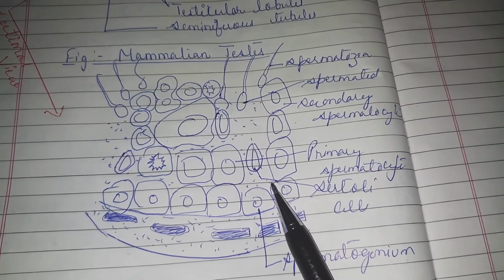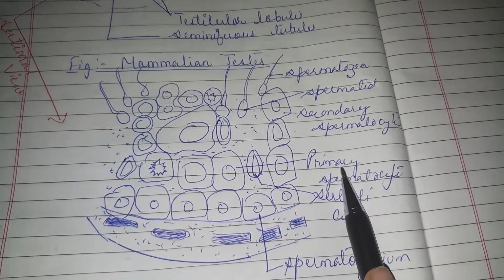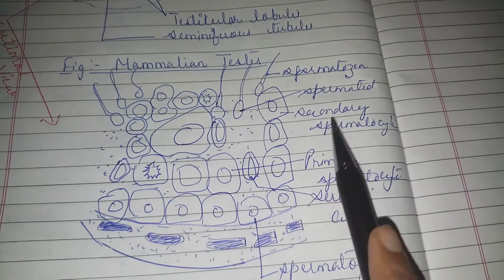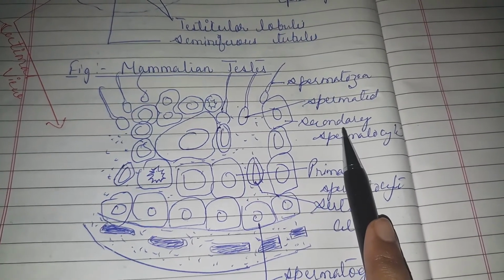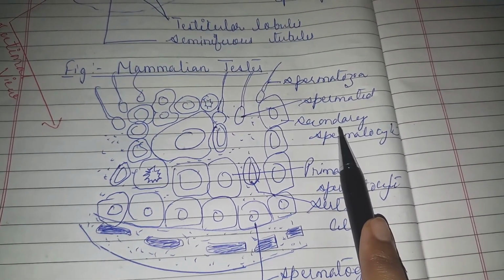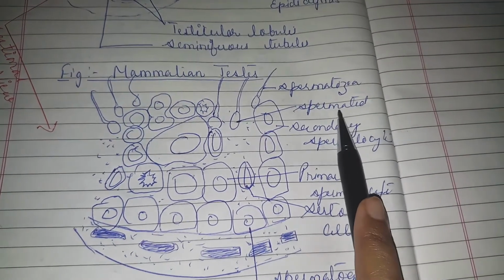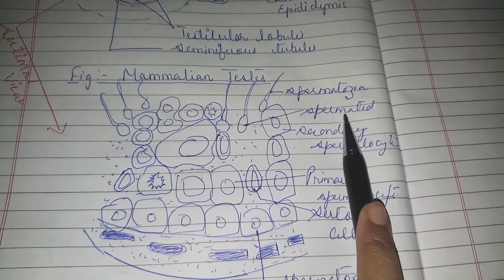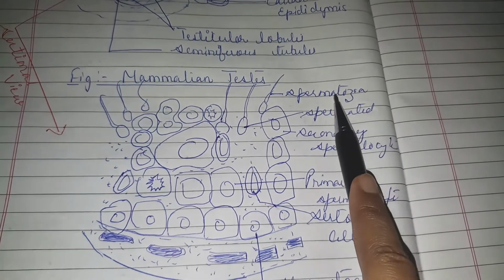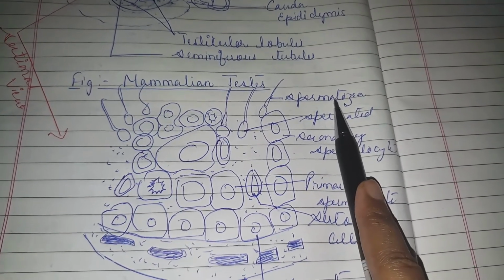Spermatogonium will divide to form primary spermatocyte. Primary spermatocyte will divide again to form secondary spermatocyte. Secondary spermatocyte will form spermatid, and spermatid later on transforms itself into the spermatozoa.